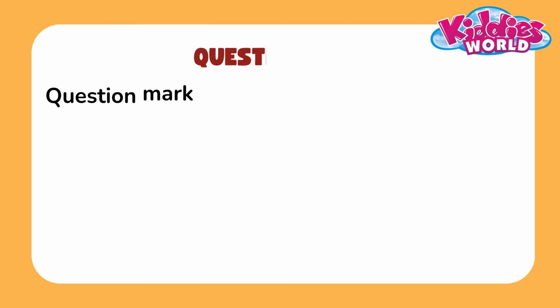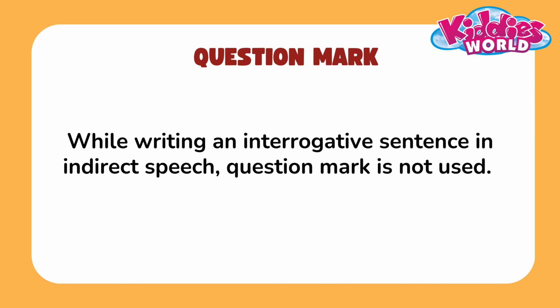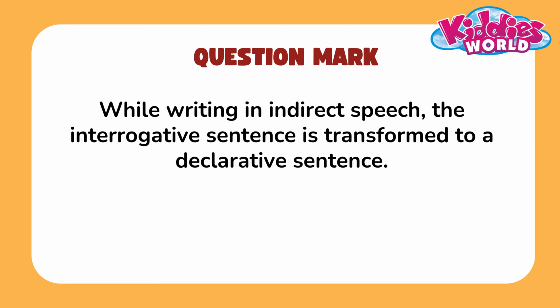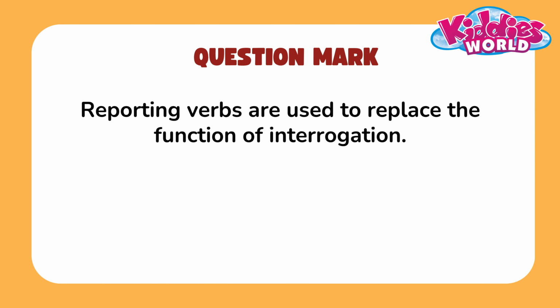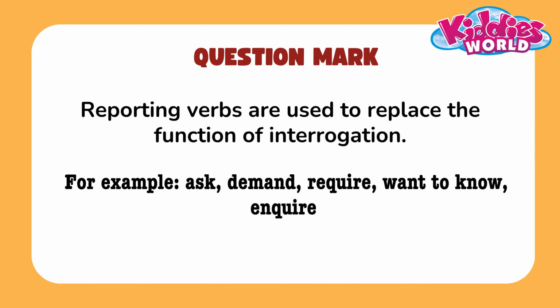Question mark. Question mark is used to indicate the end of an interrogative sentence. For example, where are we going tonight? While writing an interrogative sentence in indirect speech, question mark is not used. Why? Let us understand. While writing indirect speech, the interrogative sentence is transformed to a declarative sentence. Reporting verbs are used to replace the function of interrogation. For example, ask, demand, require, want to know, inquire.